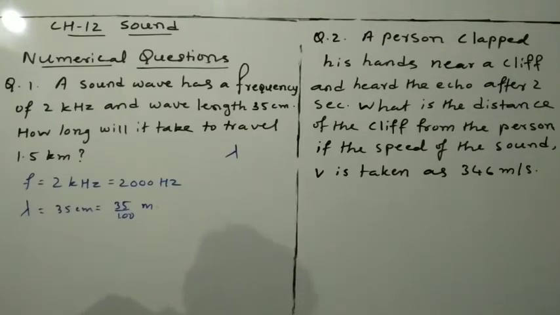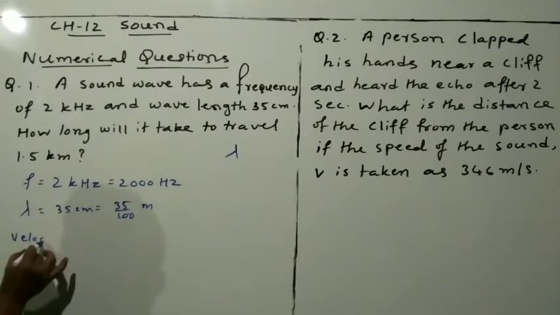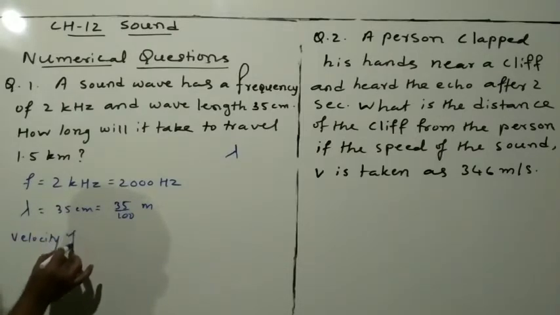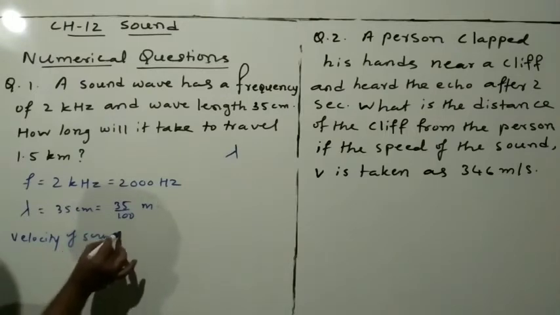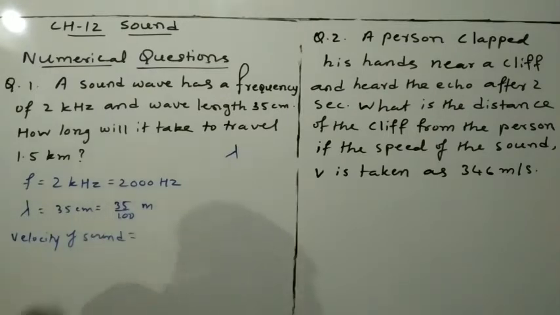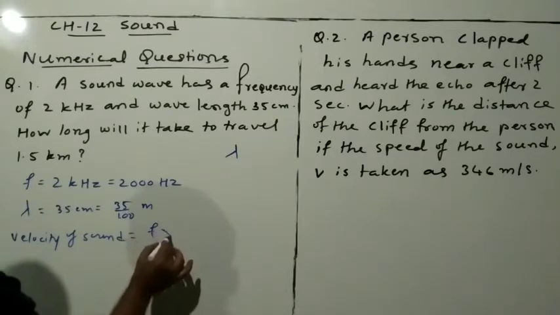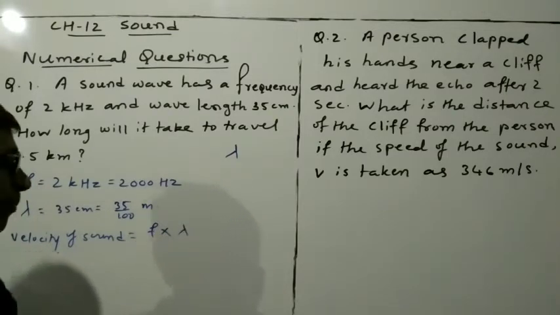Now what do you have to find? You have to find the velocity of the sound. Velocity of sound is equal to frequency multiplied by lambda.